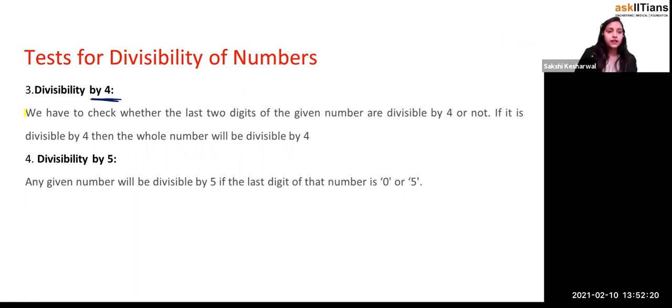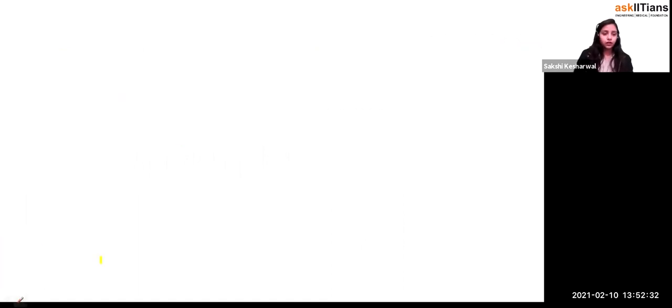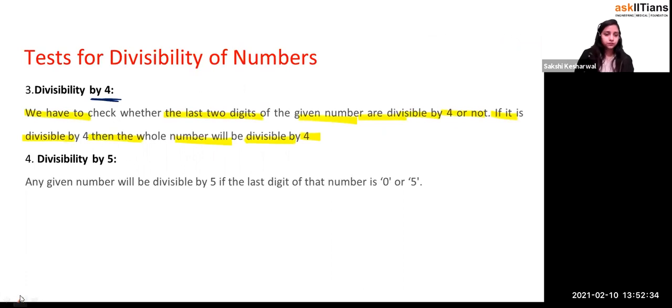It says that we have to check whether the last two digits of a given number are divisible by 4 or not. If they are divisible by 4, then the whole number will be divisible by 4. Let's take an example for it. I just changed the slide. I'll write 4, 3, 8, 7, 3, 2. Just check, is this divisible by 4? You just have to check whether it is divisible by 4 or not.